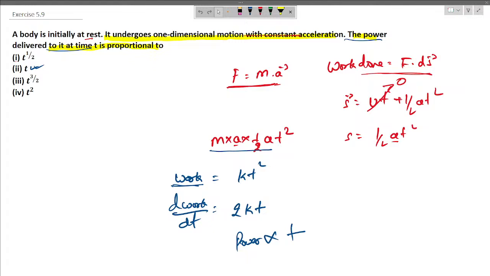So the question says that the body is initially at rest. It undergoes one-dimensional motion with constant acceleration. The power delivered to it at time t is proportional to what? We have been given 4 options where the order of t is varied.